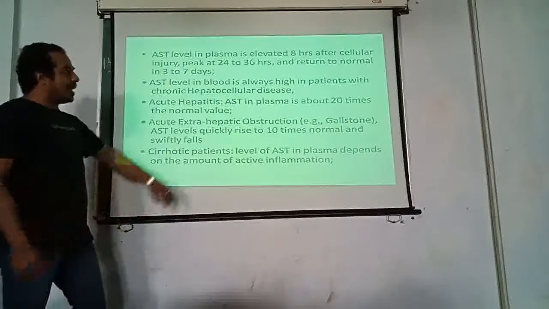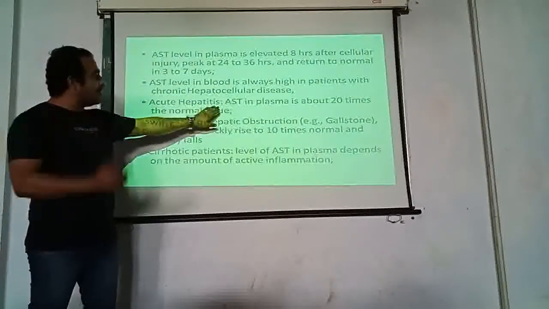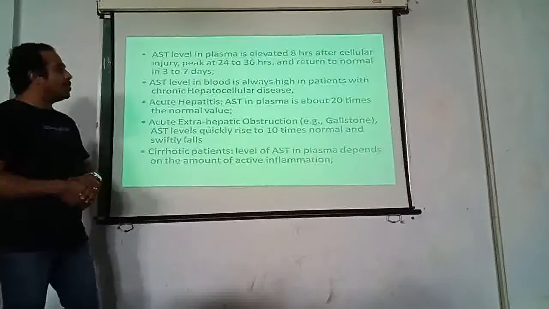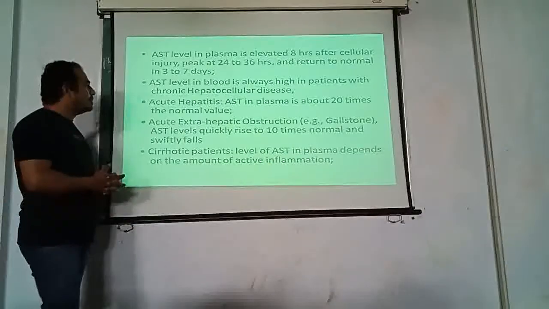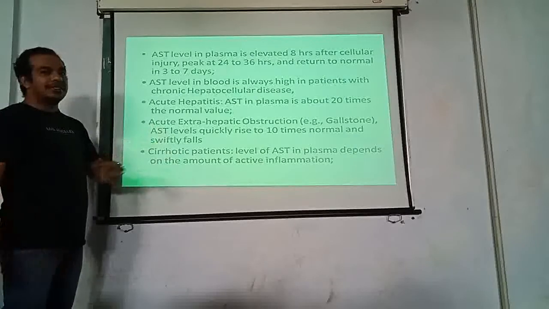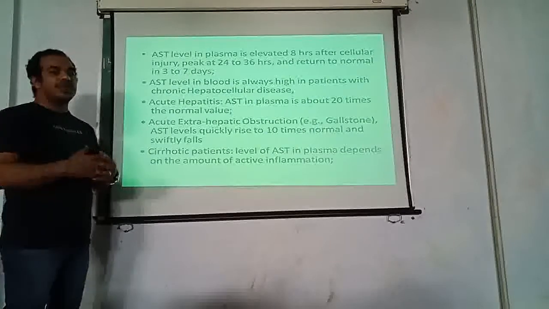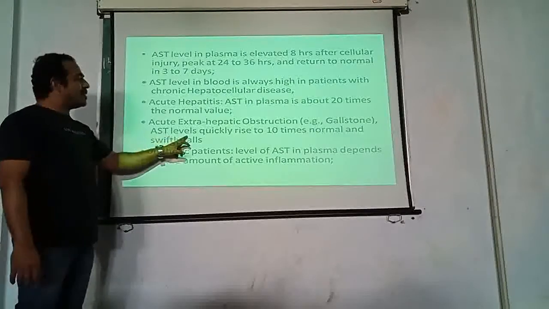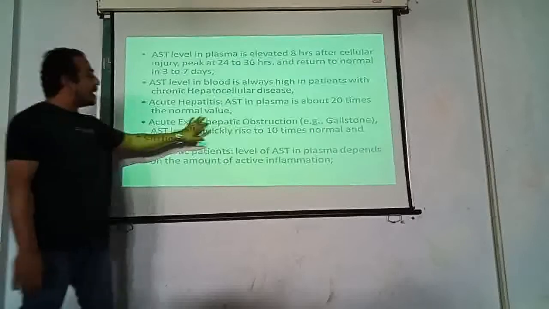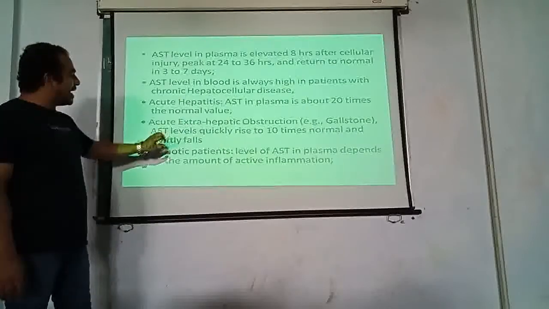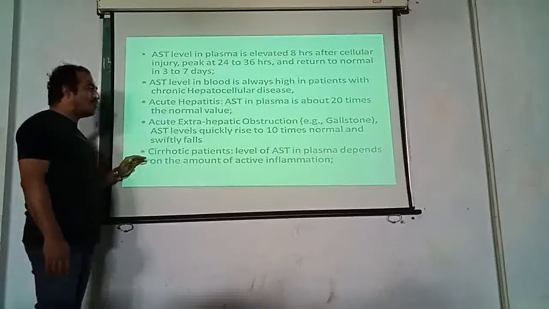In acute hepatitis, an inflammatory condition of the liver, SGOT in plasma is about 20 times the normal value. So an approximate value has been given. Later we will see what the normal values of SGOT and SGPT are. In acute extrahepatic obstruction like gallstones, also known as cholelithiasis, the SGOT level quickly rises to 10 times normal and swiftly falls. That is, if there is an obstructive disease, the SGOT level will increase 10 times over normal and then swiftly fall.